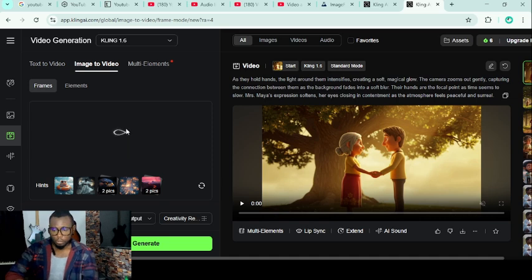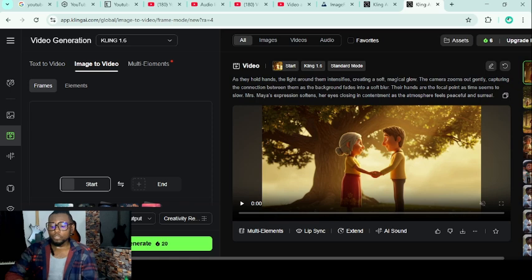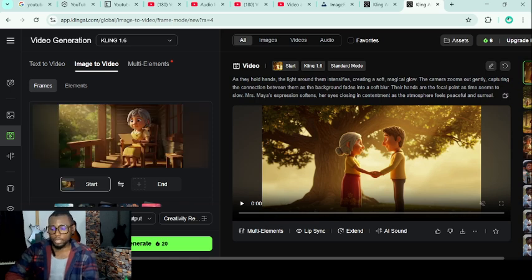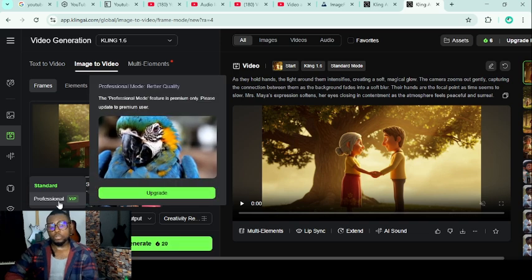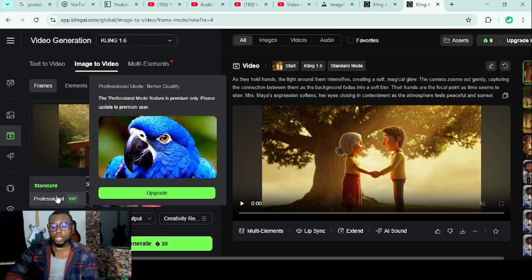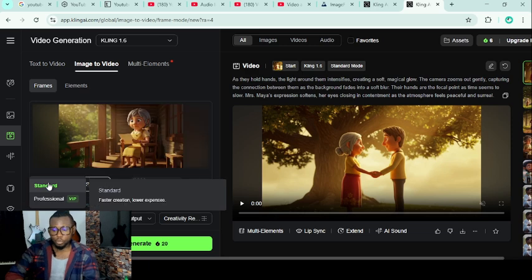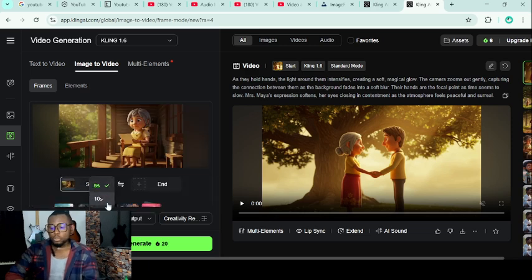We're going to choose the image and wait for it to load. If you look here, you're going to see that we have standard. That's because I've changed mine to standard. By default it should be professional, and if you choose professional, when you click on generate it will tell you that you have a pro feature, and so you cannot generate. So what you should do is change this to standard. Also, you can choose 10 seconds or 5 seconds depending on what you want, but I think the more seconds you choose, the more credit it's going to demand, so you have to be careful about that.